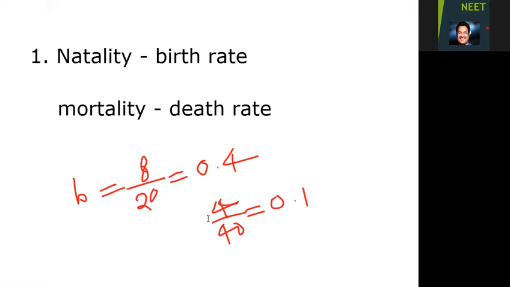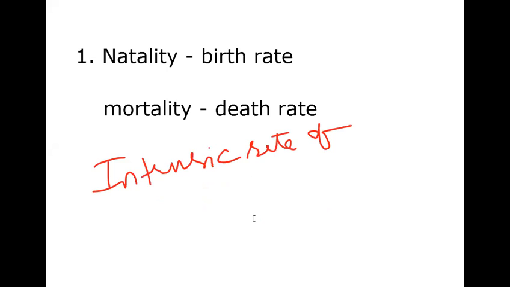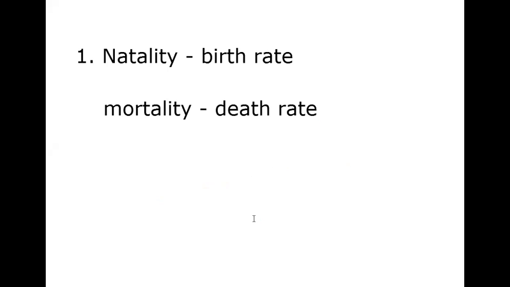After that, we talked about the intrinsic rate of natural increase, R, of a population, of a country, of a state, whatever it is. That can be measured as R equal to B minus D, birth rate minus death rate.